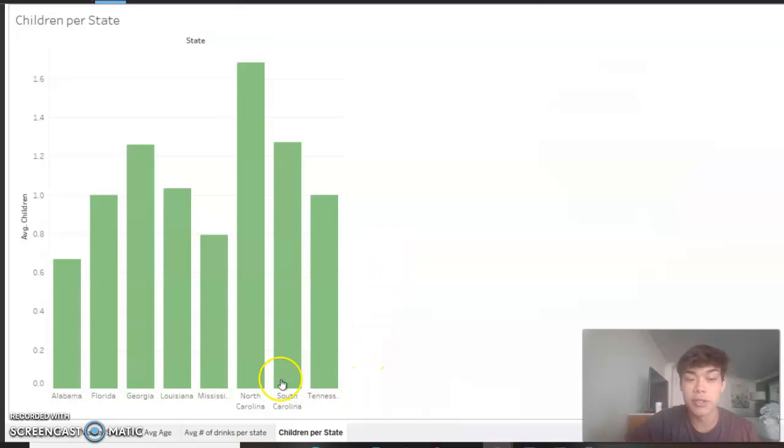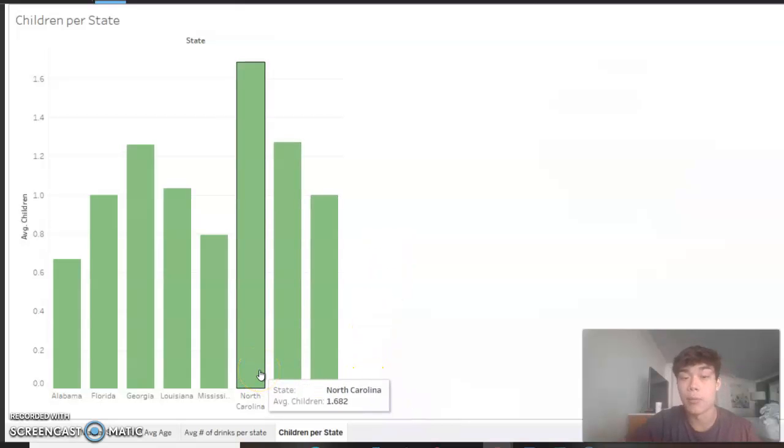The average number of children in North Carolina was about 1.5. If we wanted to round up, we would say 2 children per couple that was surveyed. So that would be a great state to market for child-based things, such as soda or a juice, something that children drink more than, let's say, an adult would.